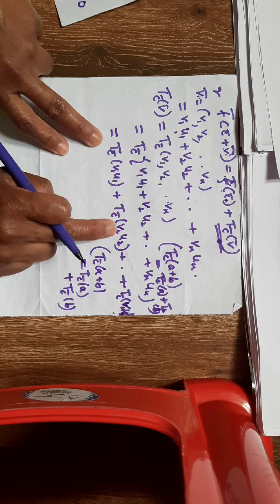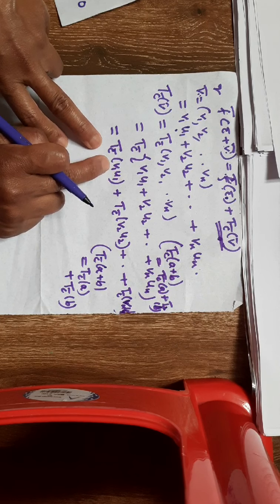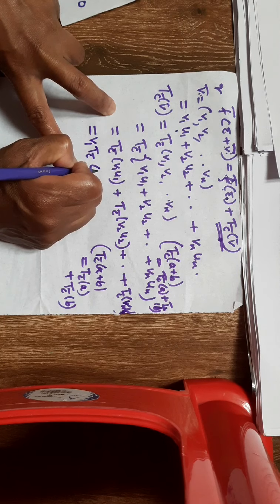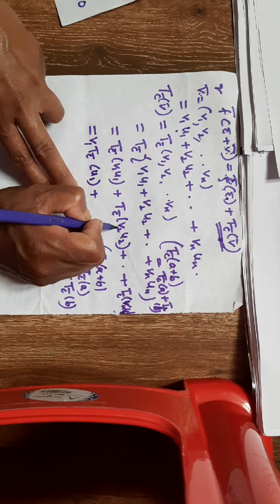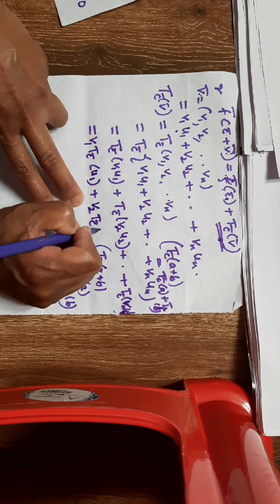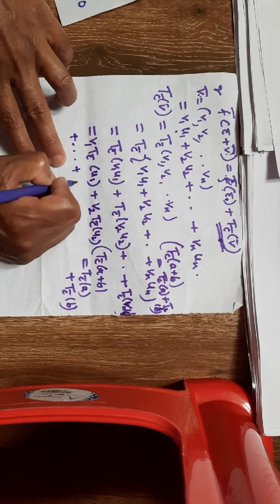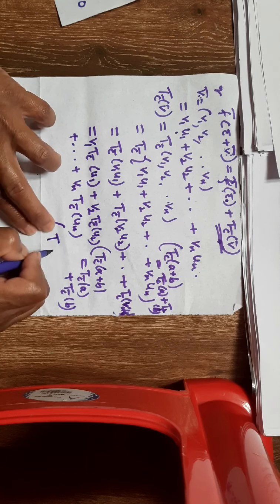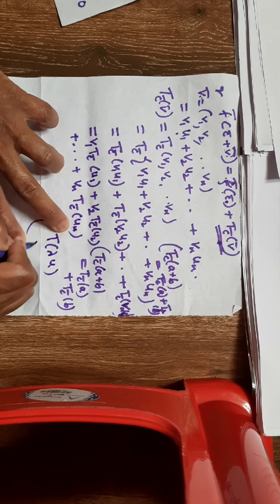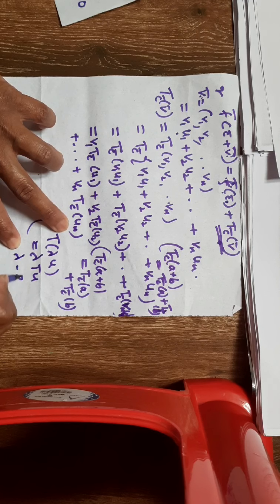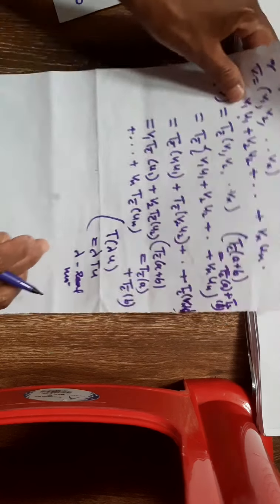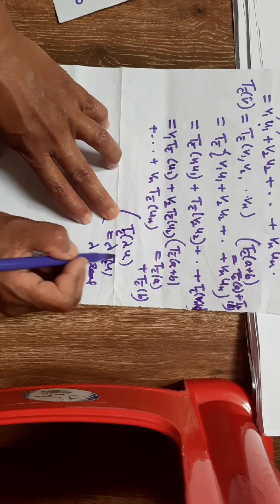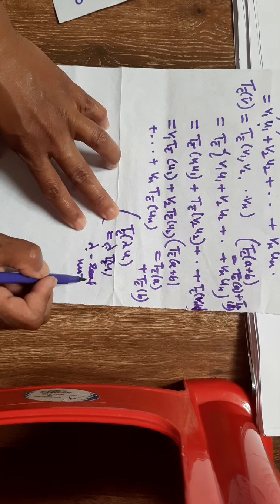of vn un. But u1 is a vector and v1 is a real number, so you can take it outside: v1 Tc bar of u1 plus, again here v2 is a real number, so v2 can be taken out, Tc bar of u2, plus ... plus vn Tc bar of un. Again, by the definition of linear transformation, T of lambda u is equal to lambda T u, where lambda is a real number. So since Tc bar is a linear transformation, Tc bar of lambda u will be the same as lambda times Tc bar of u if lambda is a real number.